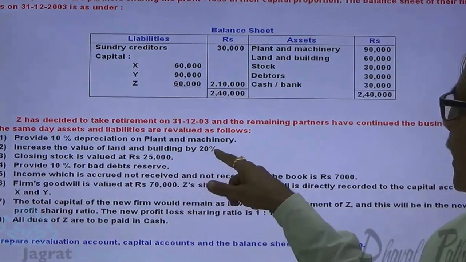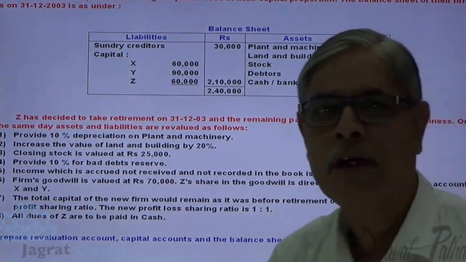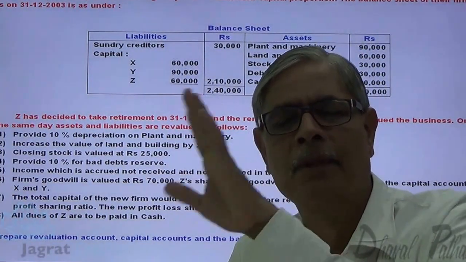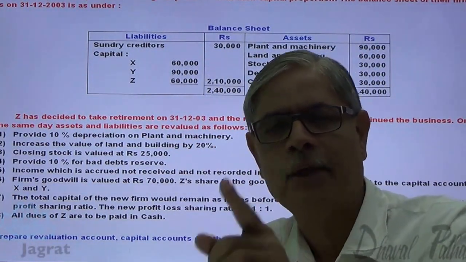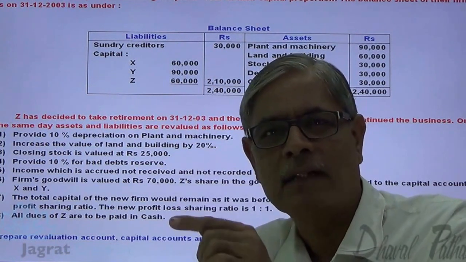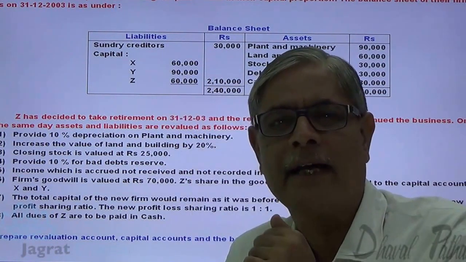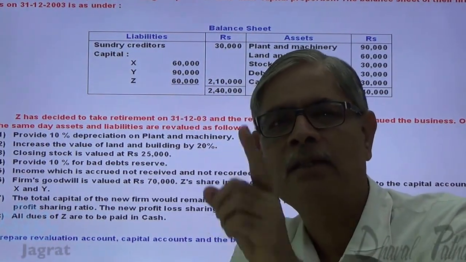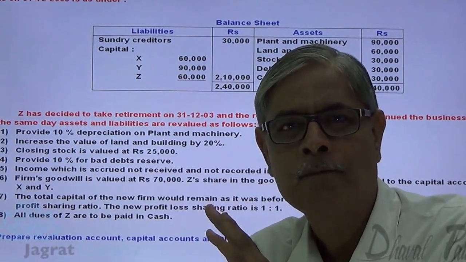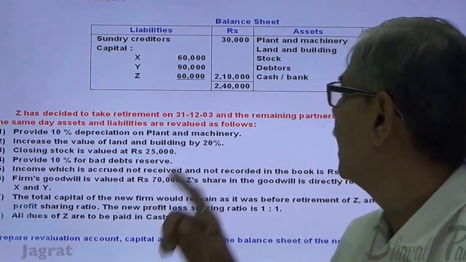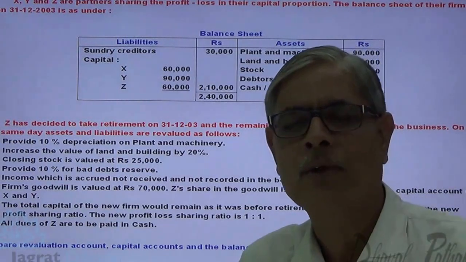Increase the value of land and building by 20%. Land and building are 60,000, 20% thereof. 60,000 into 20%, 12,000. 12,000 is the increase in the value of land and building. That 12,000 is credited to revaluation account, and land and building will appear at 72,000 in the balance sheet.